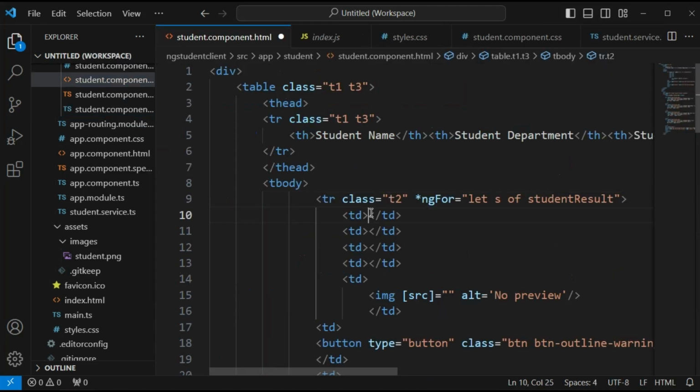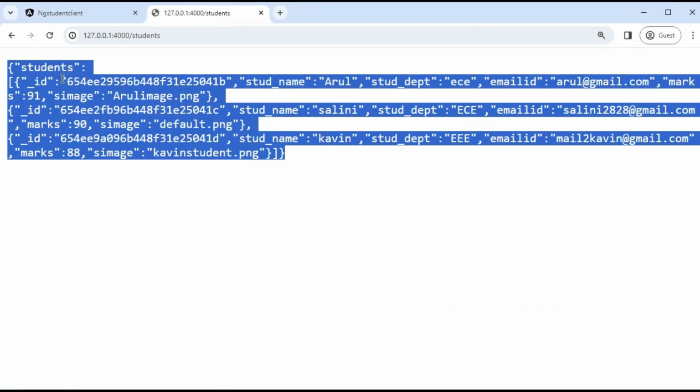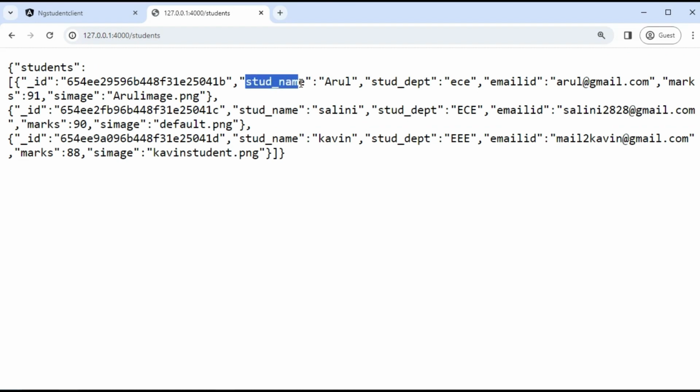Here we have to specify the values by using the expression syntax, 2 sets of curly brackets. Control C, here I am going to replace this also. Now inside that, first is the student name, so s.studentName.